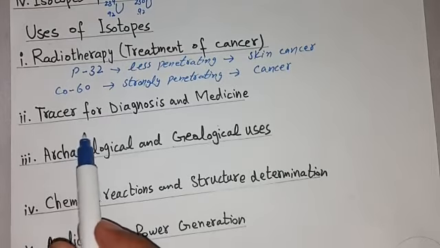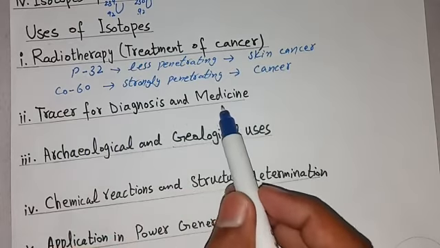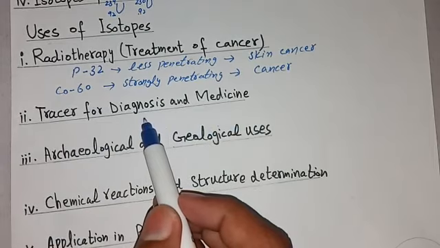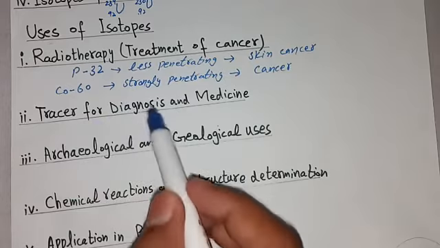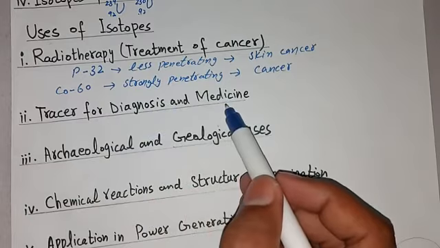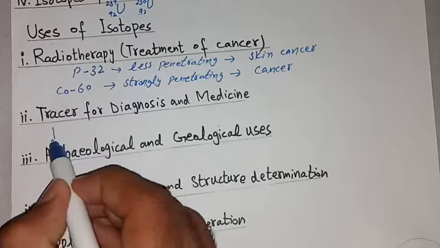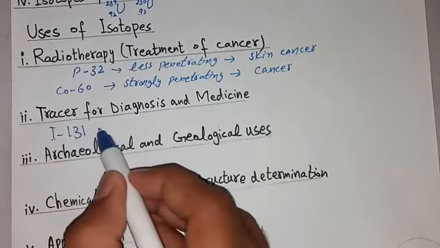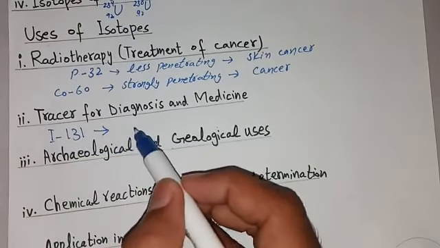The second use of isotope is as tracer for diagnosis and medicine. By using isotope we can trace or identify which disease is diagnosed, and we can also use these isotopes as medicine. For example, isotope iodine-131 is used for diagnosis of goiter.